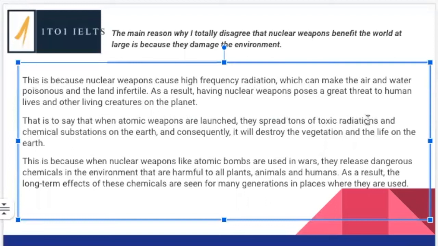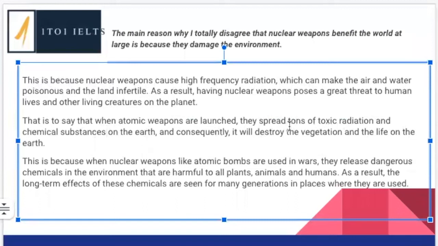They spread tons of toxic radiation. Radiation is an uncountable noun, so there's no S here. They spread tons of toxic radiation in chemical substations. I think this person means substances. They spread it on the earth. So we don't spread on.